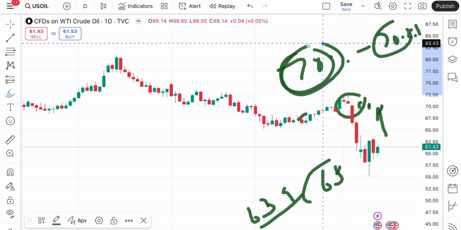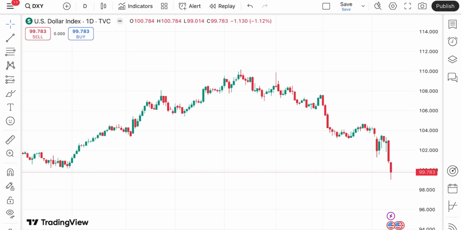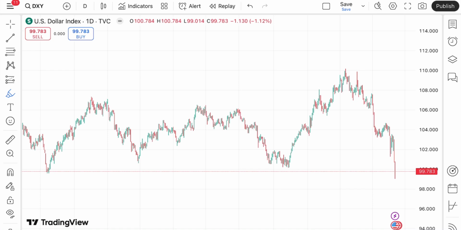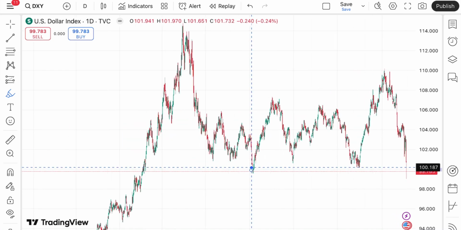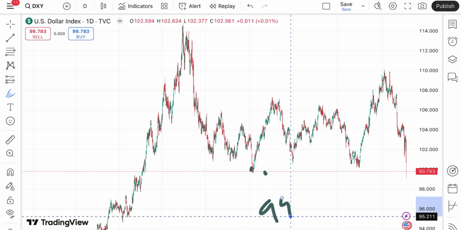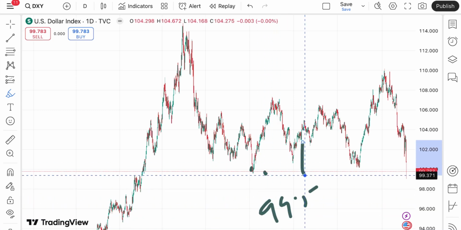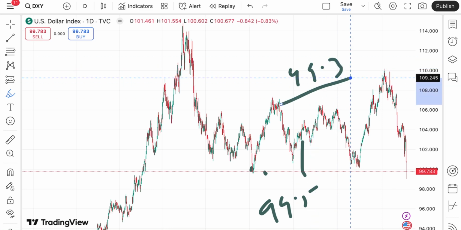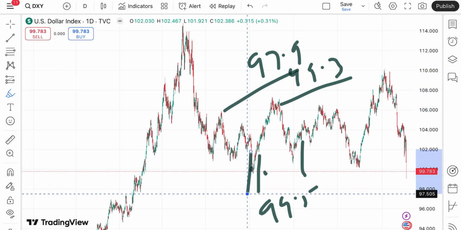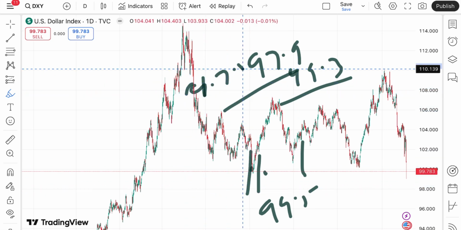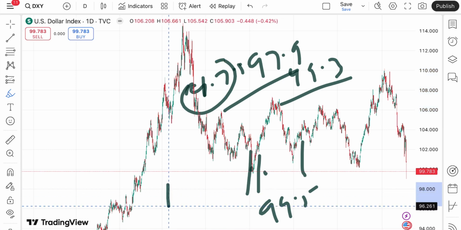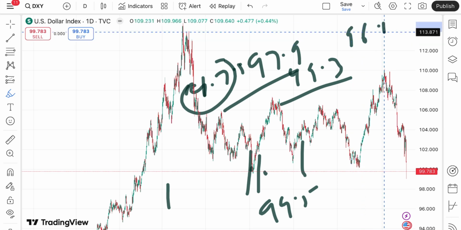If you see the dollar index, it is continuously moving down. If the price starts falling further down, because this level we have seen after 2 years, the probability can be high that it can move again towards 99.5, and if that doesn't sustain, we can see it go towards 99.3. If it falls below this level, we can see a level of 97.9, and from there a further fall towards 97.5. If that doesn't sustain, a further fall will be there. Chances of touching 97, then from there a level of 96.14.